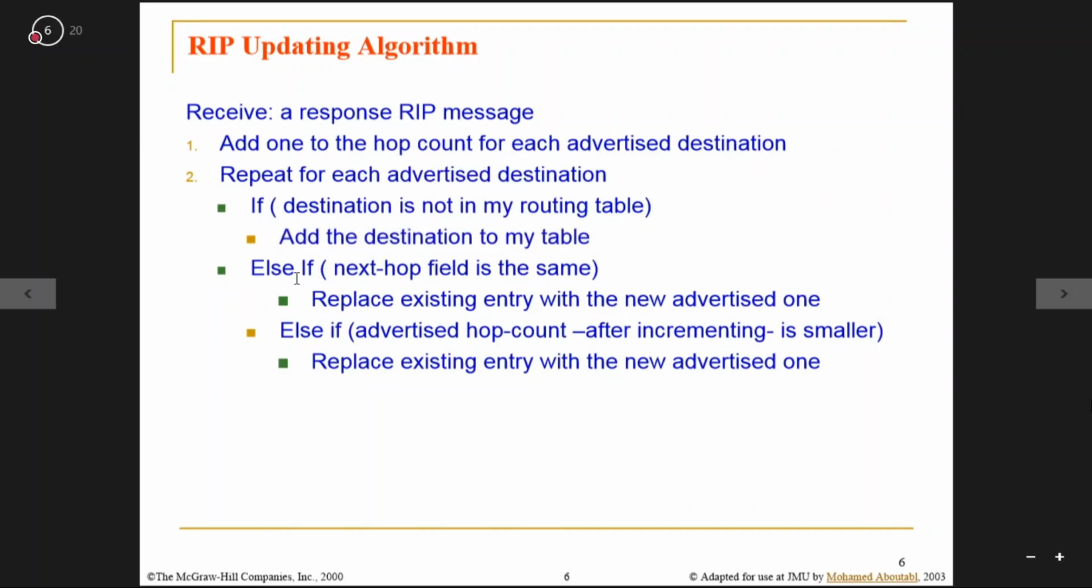But if my neighbor has given some information and I am also reaching the same destination, and the next hop field is the same as given by my neighbor, then replace the existing entry with the advertised one.